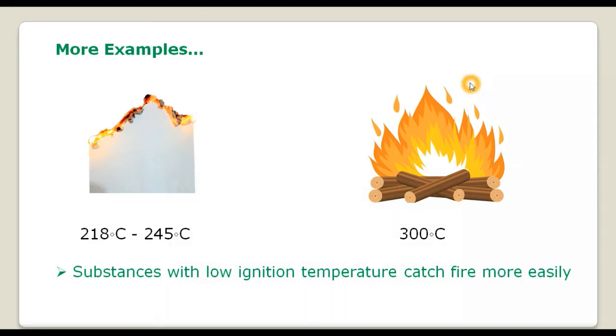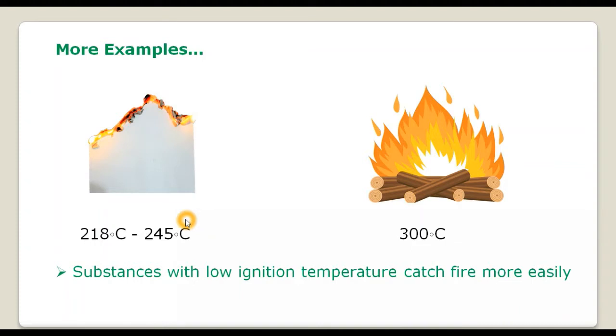Whereas in the case of wood, it might not readily catch fire. If you take the burning paper near it, then it will catch fire, because the entire burning paper will provide more heat to the wood, and because the ignition temperature of wood is a little higher, it needs more heat to reach that ignition temperature. If you look at the values, the ignition temperature of wood is around 300 degrees Celsius, and of paper it's around 245 degrees Celsius.